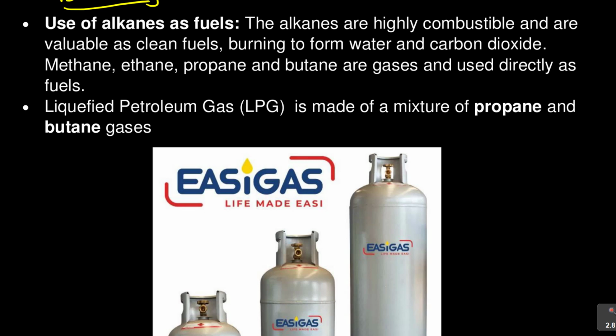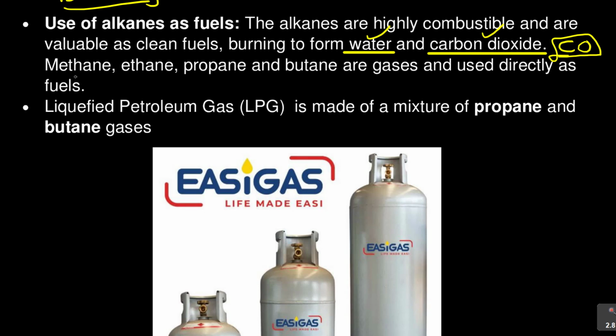Remember that whenever a fuel is burning, in this case the alkanes, you form two things. The products are water as well as carbon dioxide. But when they say incomplete combustion, there is another compound that is formed, which is carbon monoxide. I will talk briefly about this, but I don't want you to focus on that. The key ones are water and carbon dioxide, H2O and CO2.